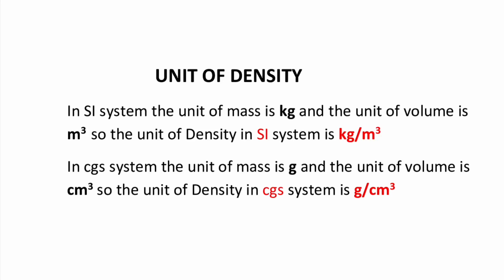So the unit of density will also be decided by the unit of mass and the unit of volume. In SI system, the unit of mass is kilogram and the unit of volume is meter cube. So the unit of density in SI system will be kg per meter cube, while the unit of density in CGS system will be gram per centimeter cube.